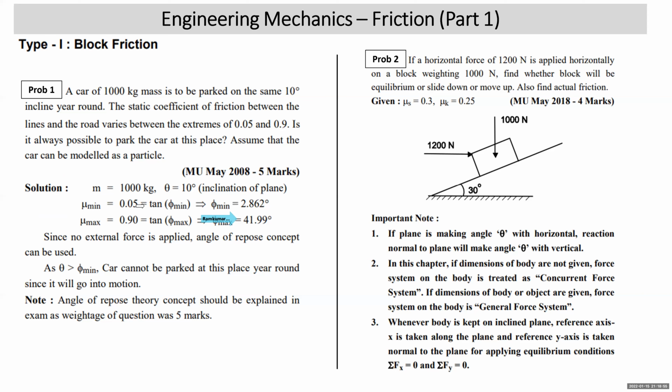Now, the inclination of the plane is 10 degrees. For the extremes of mu values, phi minimum is 2.86, so there will be an instant when theta is greater than phi. During the year, there will be some period when theta is greater than phi. When theta is greater than phi and the car is a particle, the car will begin to move down the plane. So it is not safe to park the car at this place throughout the year, because at certain periods of the year, theta is greater than phi, so the car will go into motion.